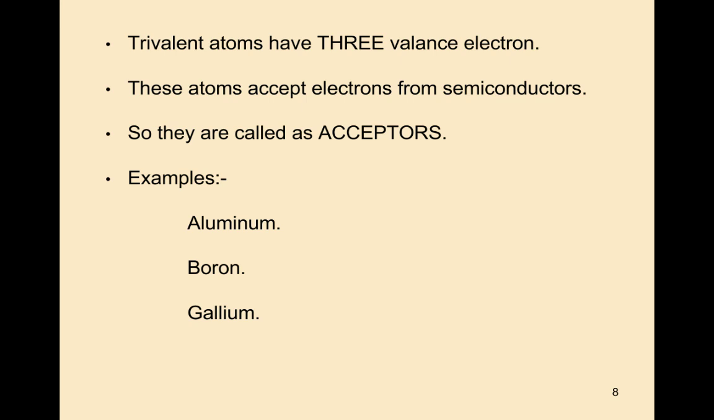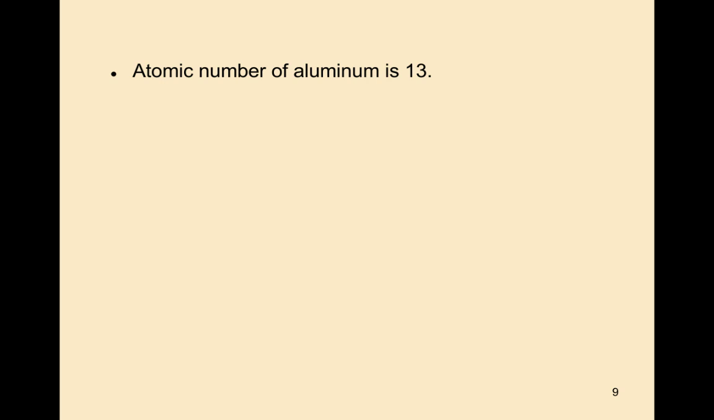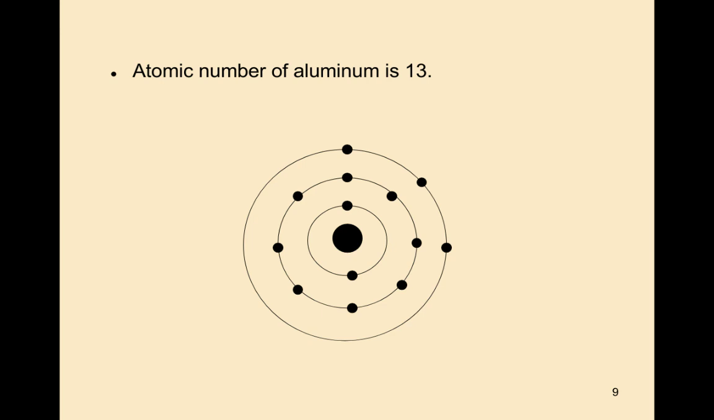Trivalent atoms have 3 valence electrons. These atoms accept electrons from semiconductors, so they are called acceptors. Examples are aluminum, boron, gallium, and indium also. Let us see one example of trivalent atoms. The atomic number of aluminum is 13, so the number of electrons present in an aluminum atom is also 13. So the outermost orbit of aluminum will contain 3 electrons only.